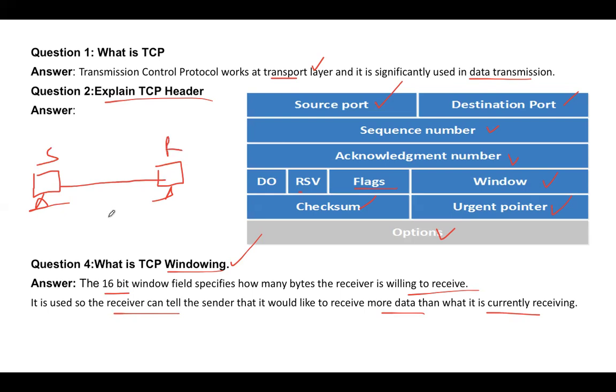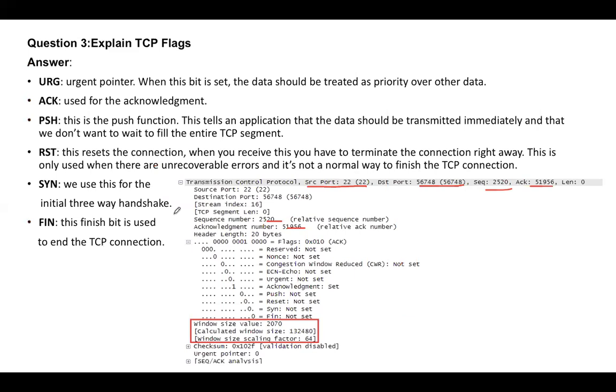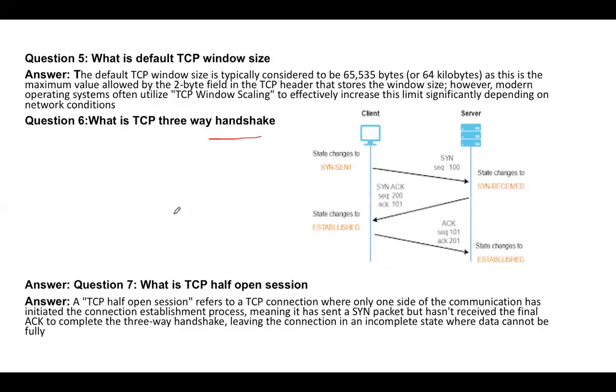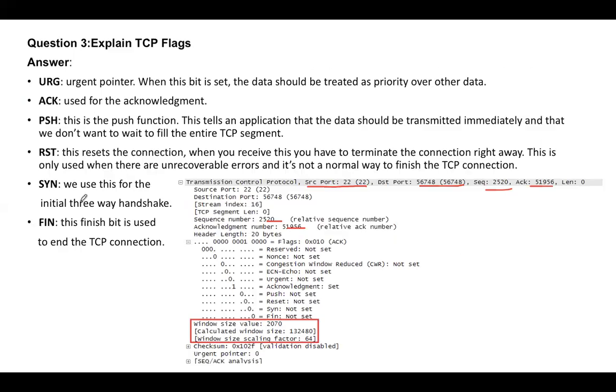So what happens? By default, the default window size is 64,000. I have put it somewhere here. The default, yeah, 65,535 bytes. This is the default TCP window size, which is equal to 64 kilobytes. That is the default. So what happens?